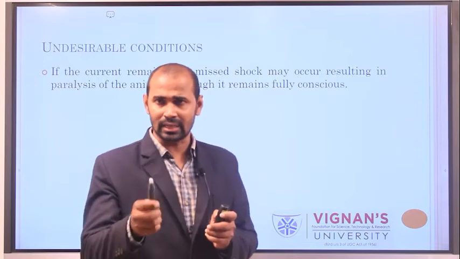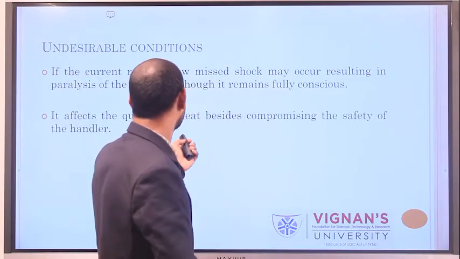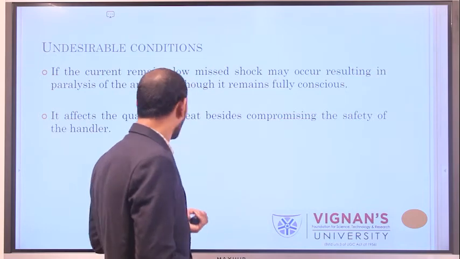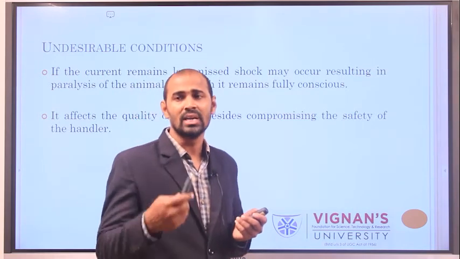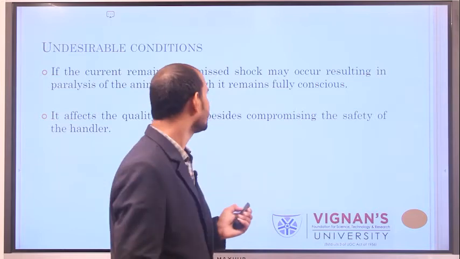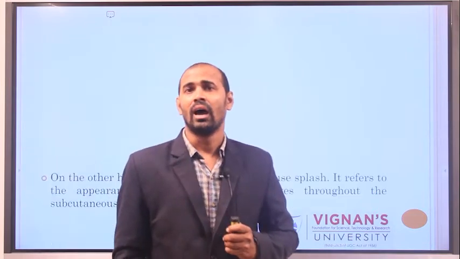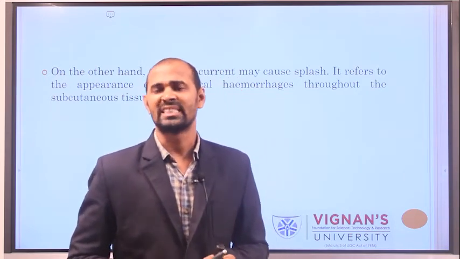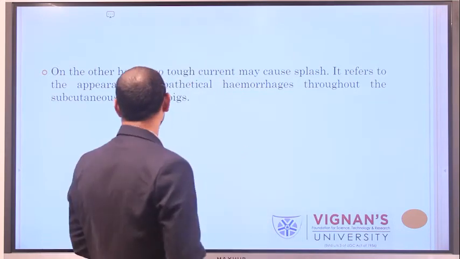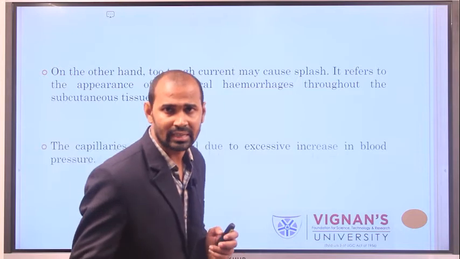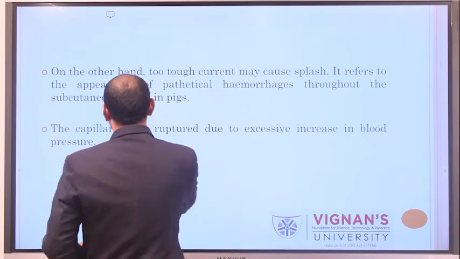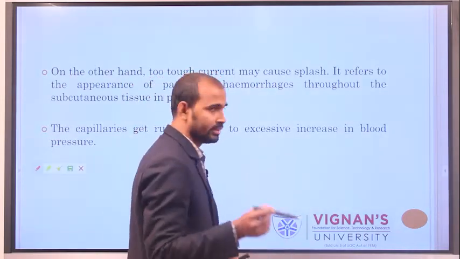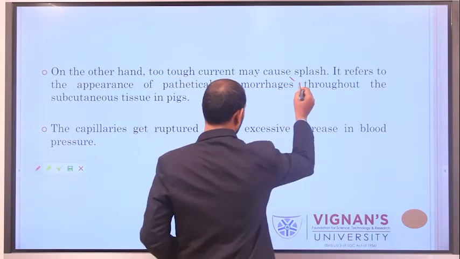Whenever a missed shock occurs, it adversely affects the quality and safety of the meat. The second undesirable condition is splash. Whenever you use an electrical voltage of more than 100 volts, it causes splash.